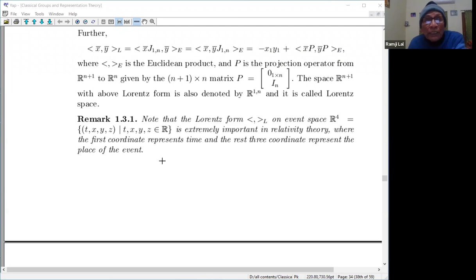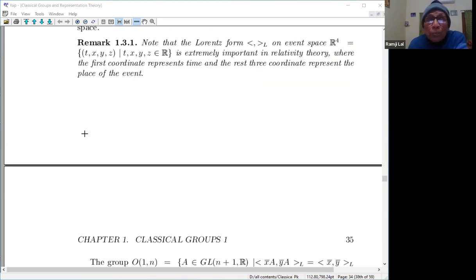Usually the Euclidean space can be represented by coordinates X, Y, Z, but the event space has another extra coordinate, that is time. At any point, the space and the time completely determine the event at that point. So that is the event space.